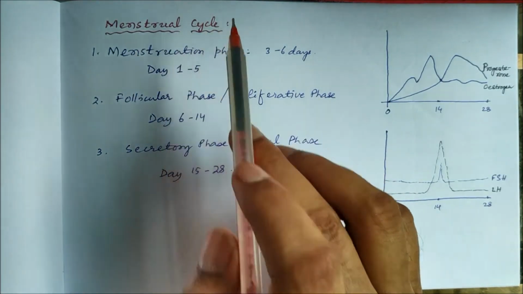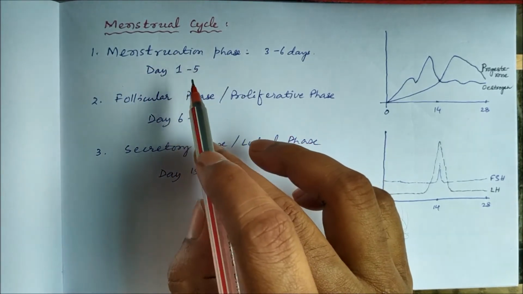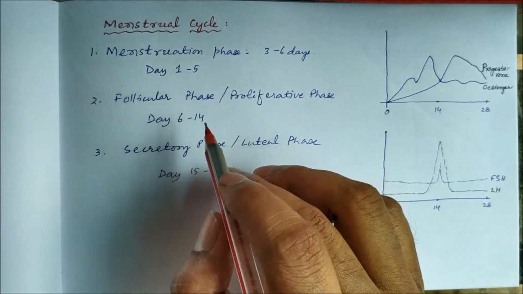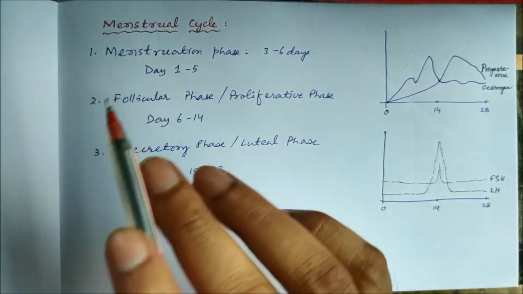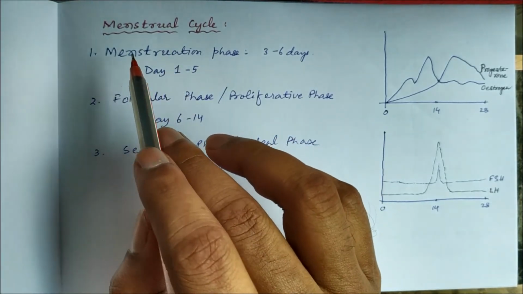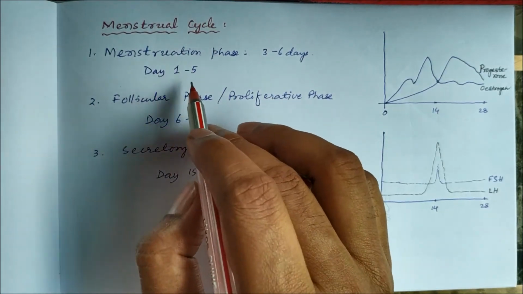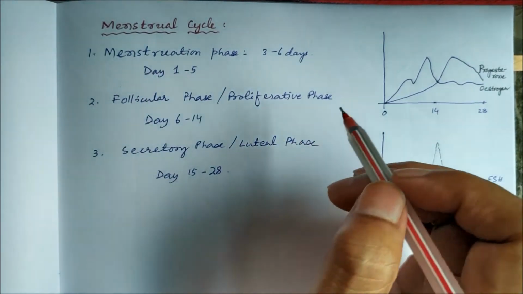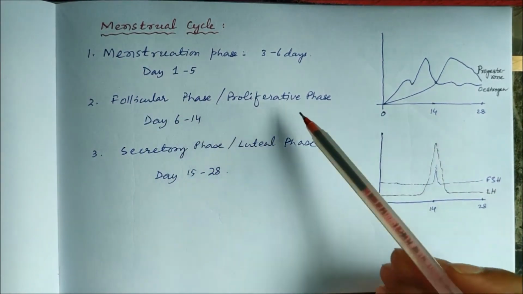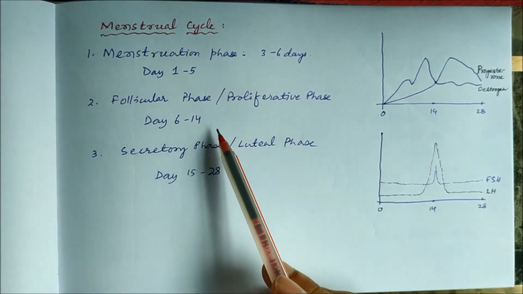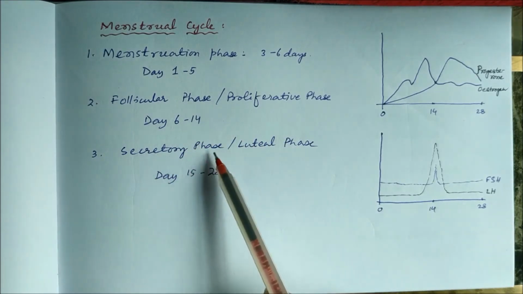The menstrual cycle starts with menstruation. It varies from 4 to 6 days in women. On average we can say 5 days, day 1 to 5. With the start of menstruation, the menstrual cycle starts. So day 1 to 5 is the menstruation phase. It is followed by the follicular phase or proliferative phase, day 6 to 14. Then from day 15 to 28 is your secretory phase or luteal phase.